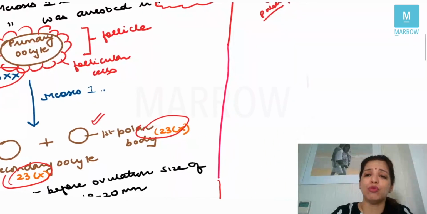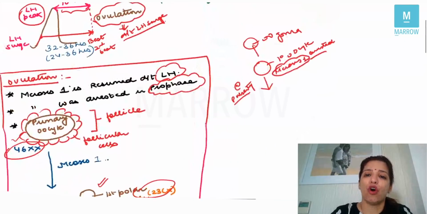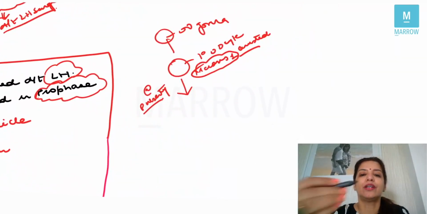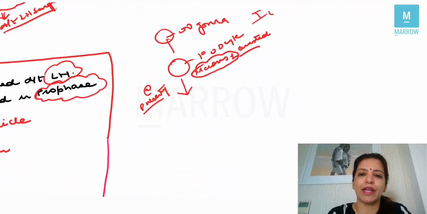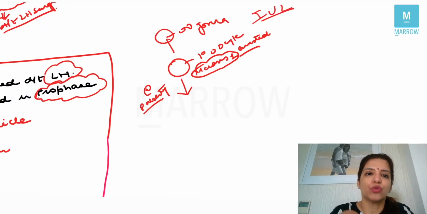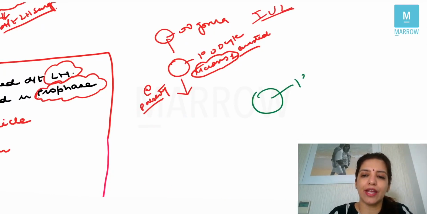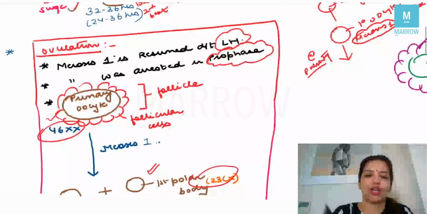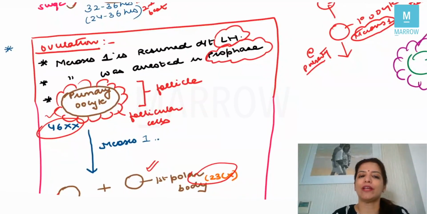Now this primary oocyte, which was formed in intrauterine life, will remain like this till puberty, right? Because this happened in intrauterine life. So this primary oocyte in the ovary gets surrounded by follicular cells, and this structure is called the follicle, right?